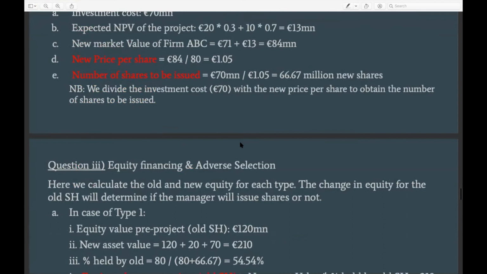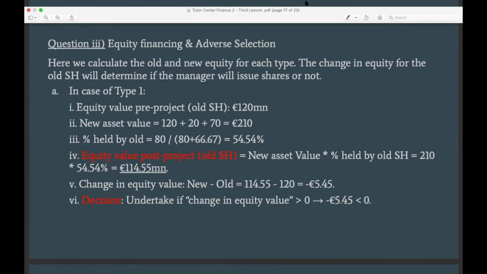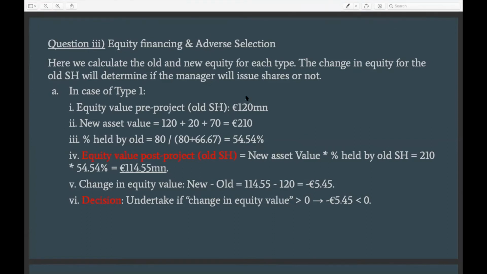So we were talking about the third question. With regards to adverse selection, when sellers have more information about the product than the buyer, it's very likely that the buyer would underprice the product because they have less information than the seller. And because of this underpricing, eventually all the good sellers in the market would walk away because the price would be very bad for selling good products, and only the bad products would remain in the market. Basically that's the concept of adverse selection, and we would see how that works with this specific question.